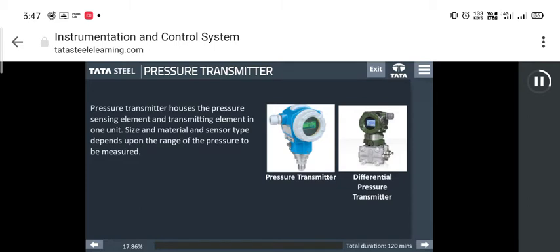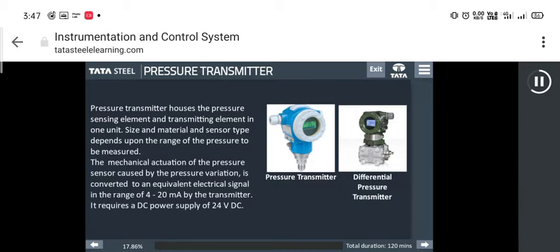How do we get to know the pressure measured by sensors? The instruments that send the measured pressure data forward are called pressure transmitters. A pressure transmitter houses the pressure sensing element and transmitting element in one unit. Size, material, and sensor type depend upon the range of the pressure to be measured.